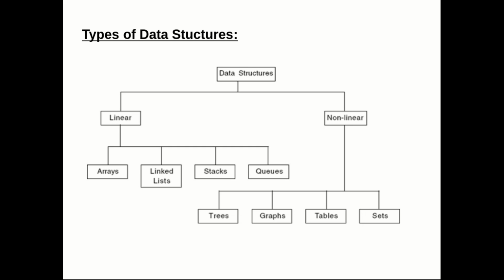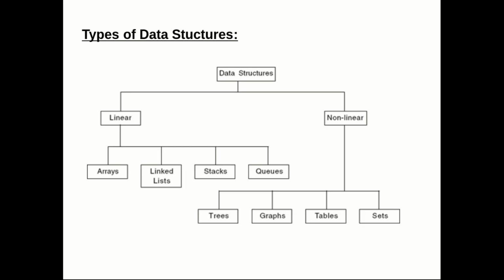Now we will see the different types of data structures. Basically, data structures are of two types: linear data structures and non-linear data structures. A data structure is linear if all the elements are arranged in a linear order. In a linear data structure, each element has only one successor and only one predecessor. The only exceptions are the first and the last elements. The first element does not have a predecessor and the last element does not have a successor. Examples of linear data structures are array, string, linked list, stack and queue.